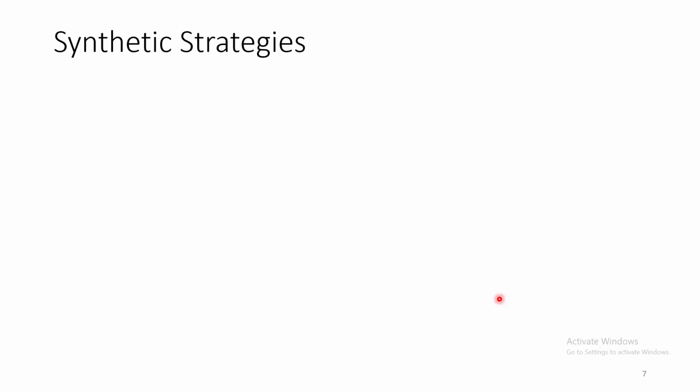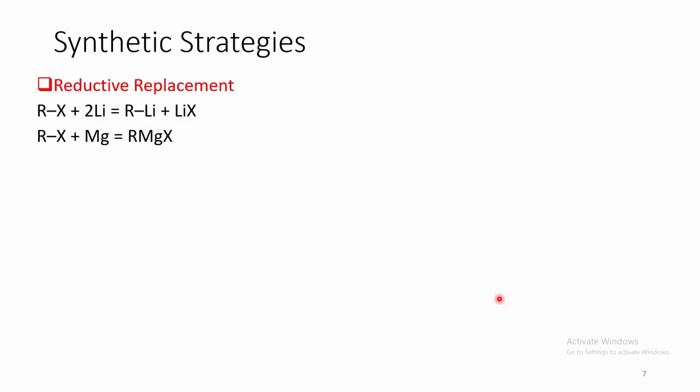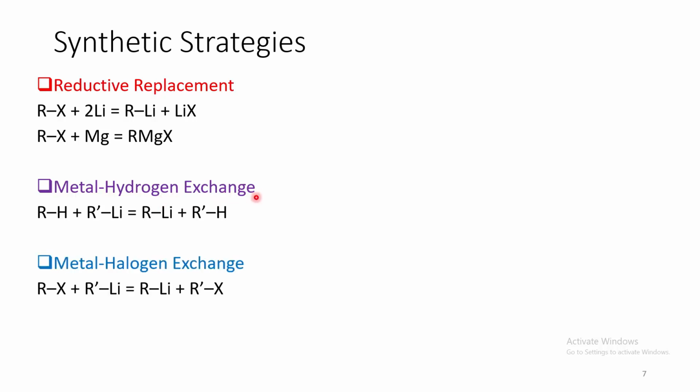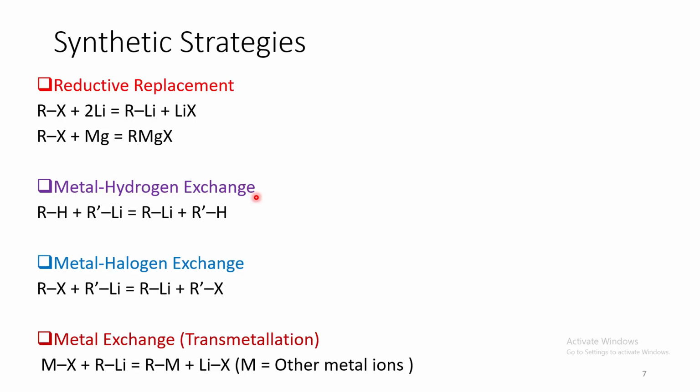Let us come to the second section about synthesis. There are several synthetic strategies. Out of them, these strategies are most commonly used. Reductive replacement, where this particular halogen is reductively replaced by a metal. Metal hydrogen exchange, metal halogen exchange, or metal exchange, or transmetallation.